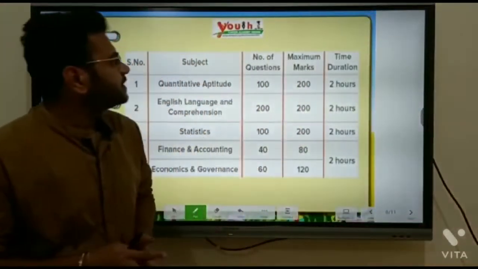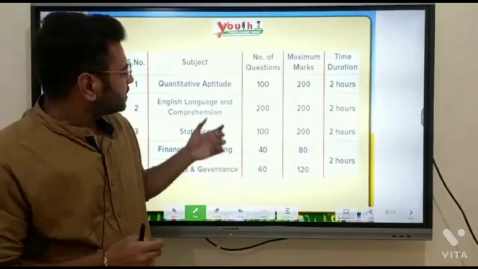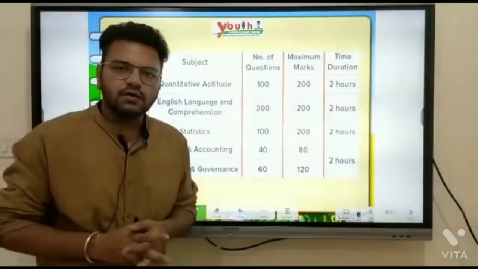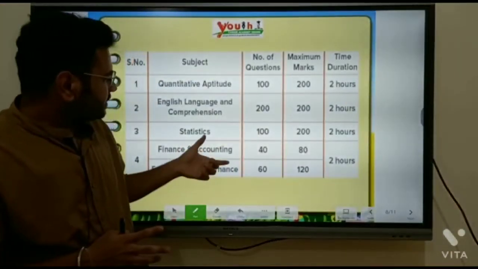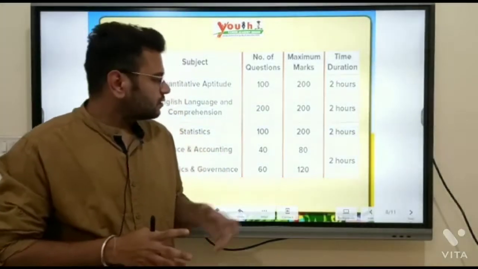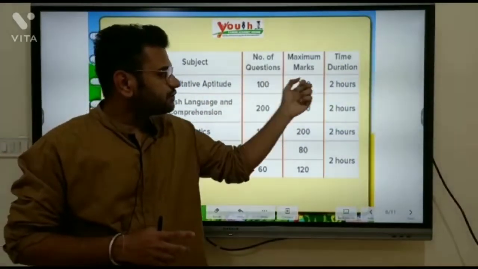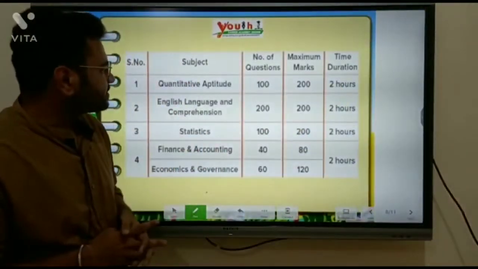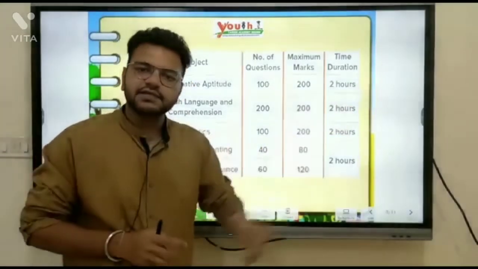So after clearing Tier 1, they conduct the Tier 2 exam. In Tier 2 there are 4 sections, but section 1 and section 2 are common for all posts, while statistics, finance and accounting, and economics and governance are only for the post of AAO in CAG. Section 1, quantitative aptitude, has 100 questions of 200 marks. Time duration is 2 hours. Second is English language and comprehension, 200 questions and maximum marks 200. Time limit is 2 hours.